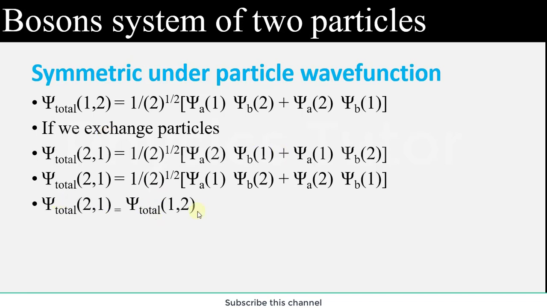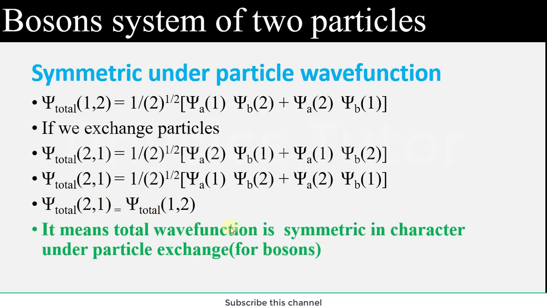Here you can see the result when we exchange the positions of the particles: first we take the second and then the first, whereas originally we take the first particle and then the second. By putting in values we do not change our value, so this shows that the total wave function is symmetric in character under particle exchange for bosons. So in bosons we study only identical particles. Due to the identical nature of the particles, they have the same value.